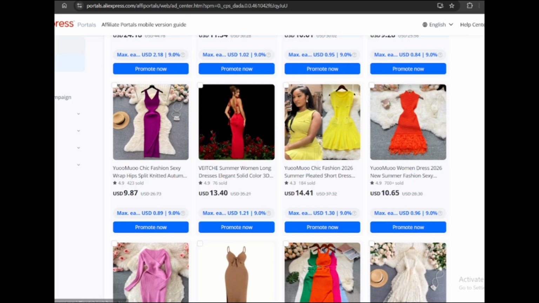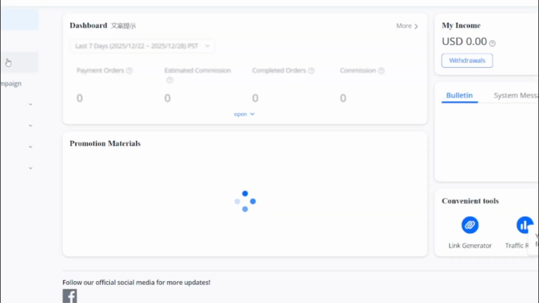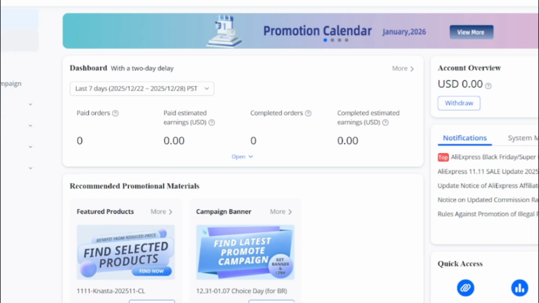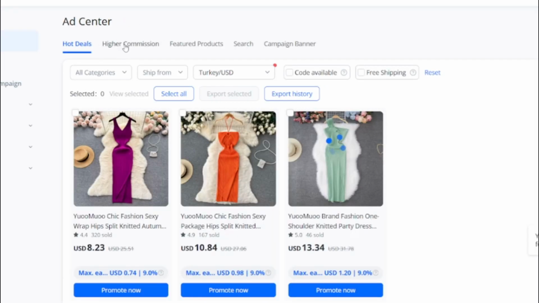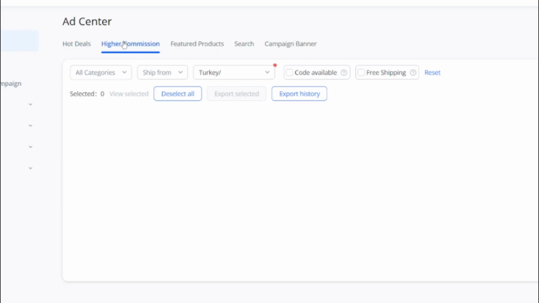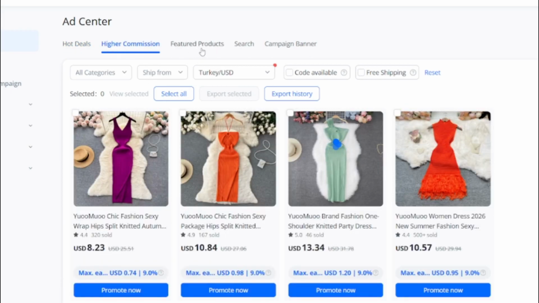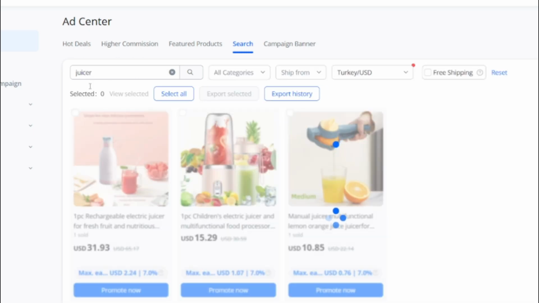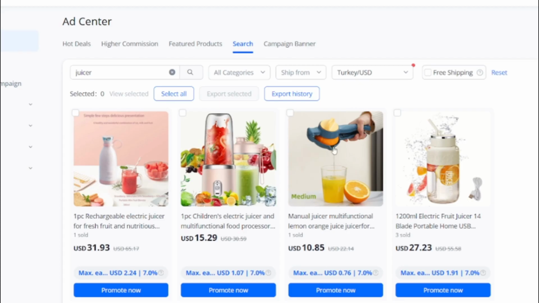Let's come here, let's try something else. Okay, this is my dashboard. Let's say something high commission, or maybe search for the product. Let's say, what can we search? Maybe juicer. Okay, let me see if I can find a juicer.